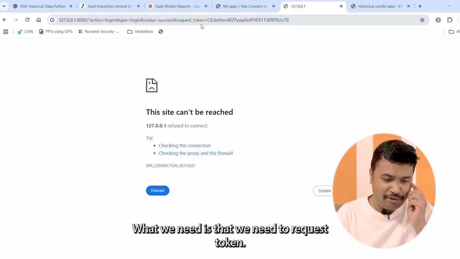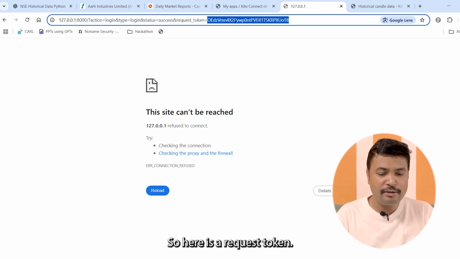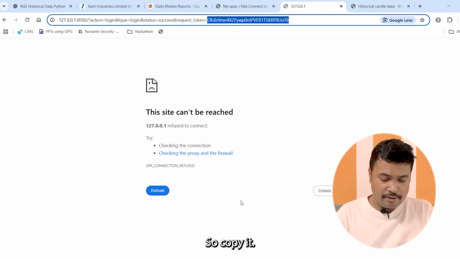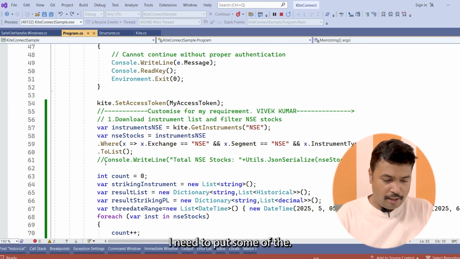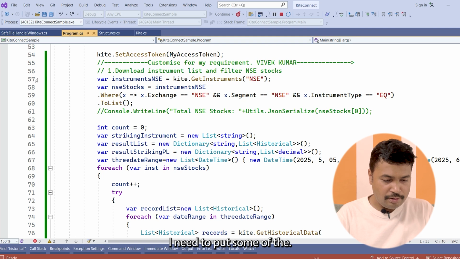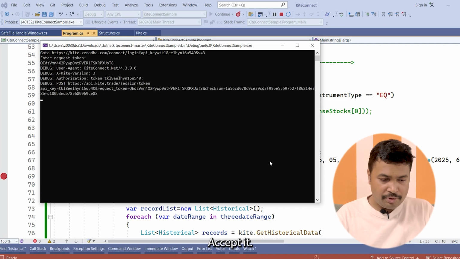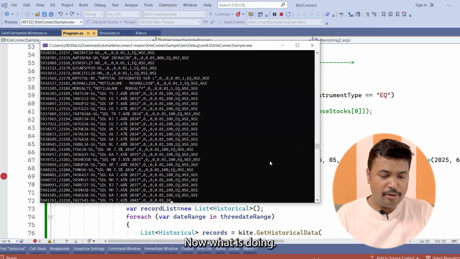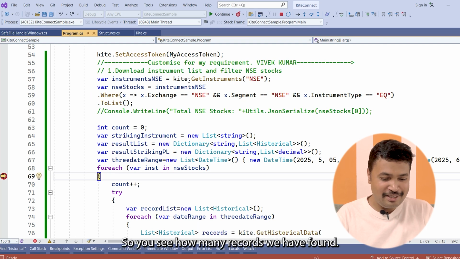Don't worry about it. What we need is a request token. So here is the request token, so copy it. Now before pasting, I need to put a breakpoint here. Okay, kept it. Now what it's doing is fetching all the records which are available in the NSE. So you see how many records we have found.